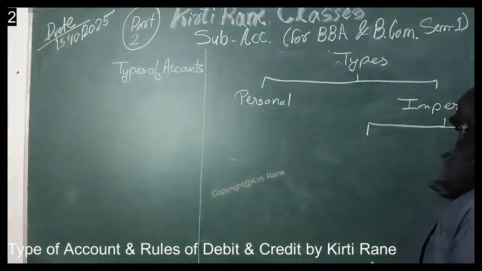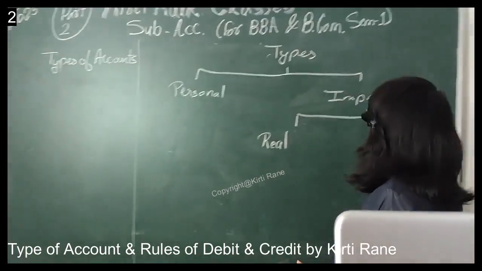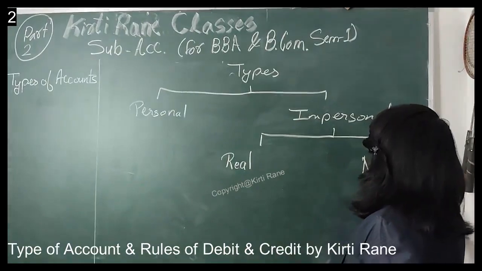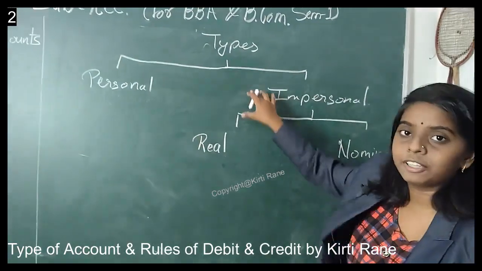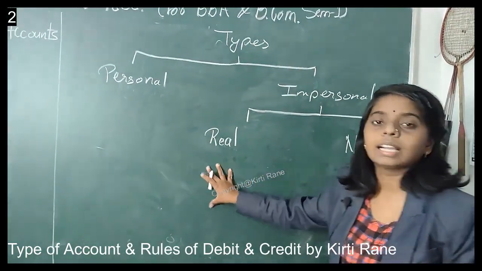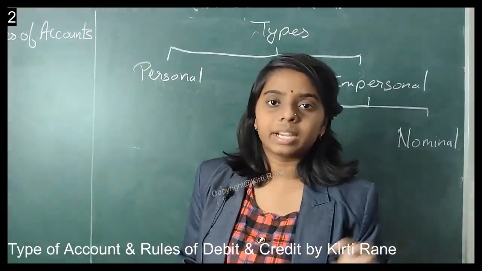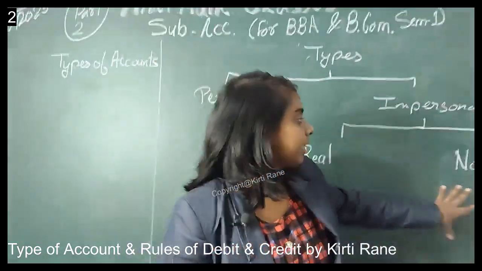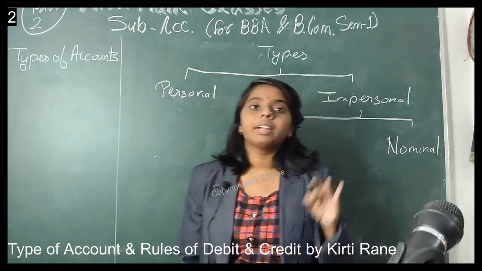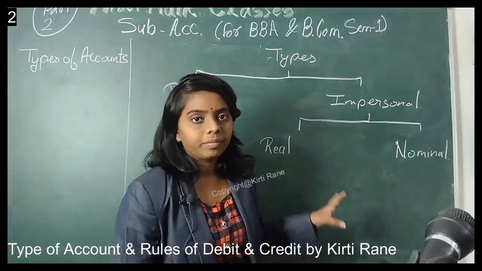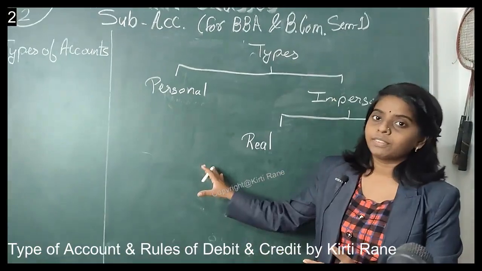Okay, so we have real account and nominal account. So these are the two types in impersonal account. Real account is the account related to the goods like purchase account, sales account, cash account, bank account, etc. And nominal accounts are all the other kinds like salary account, commission account, interest account, etc. So these are the different types of account.